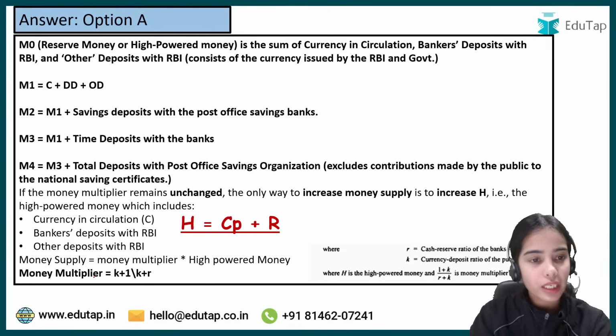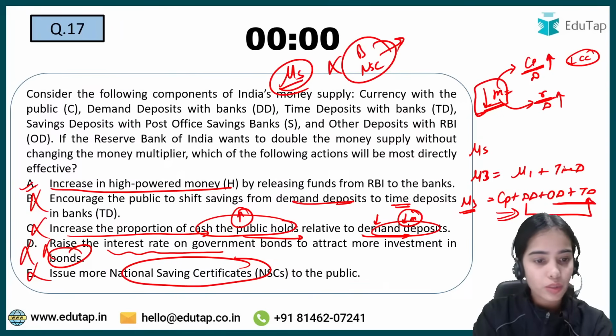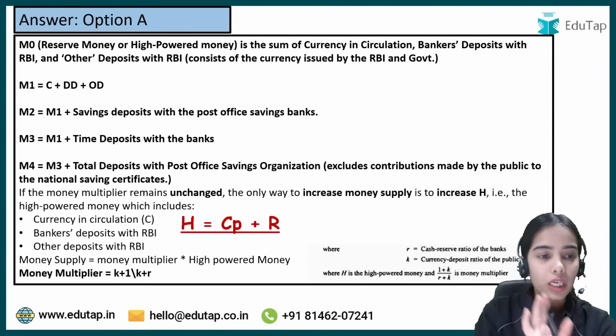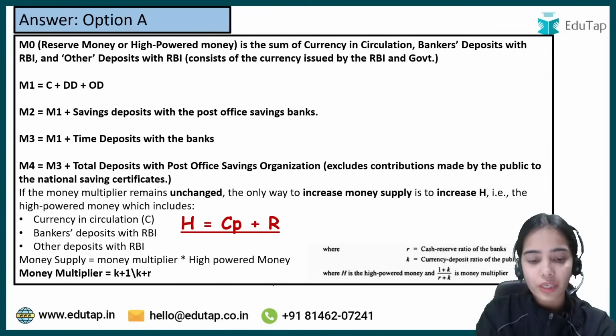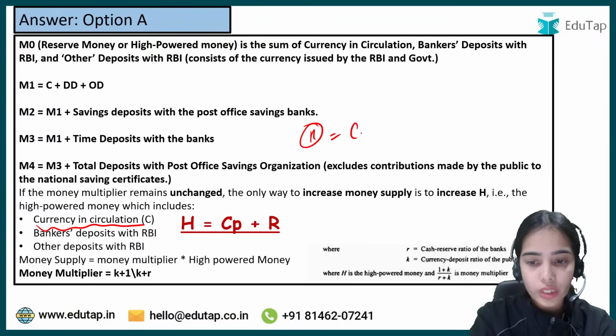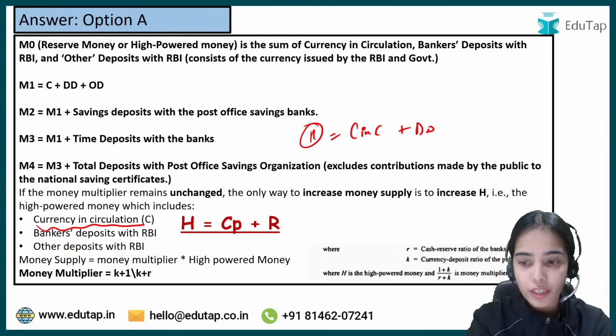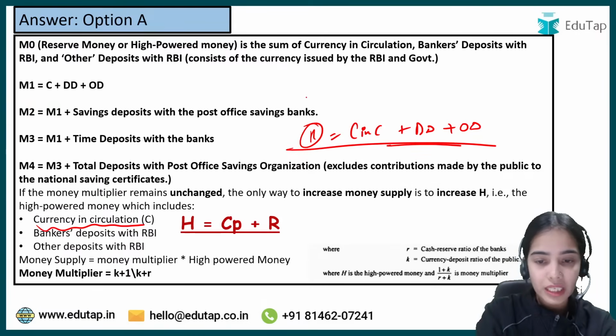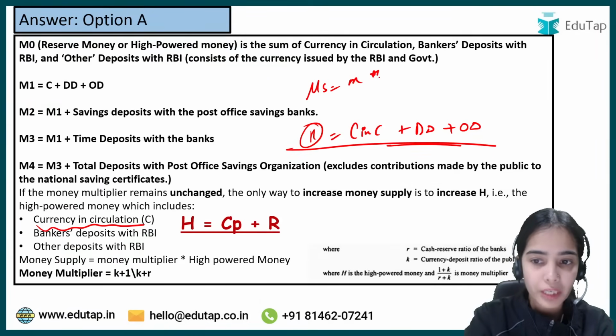Now coming to the next question. Read the question carefully here, and read the answer here so that you have clarity. High powered money includes currency in circulation, bankers' deposits with the RBI plus other deposits. Money supply is equal to money multiplier multiplied by high powered money.